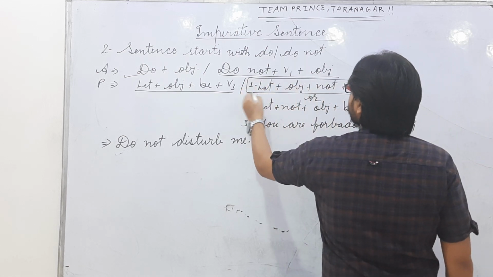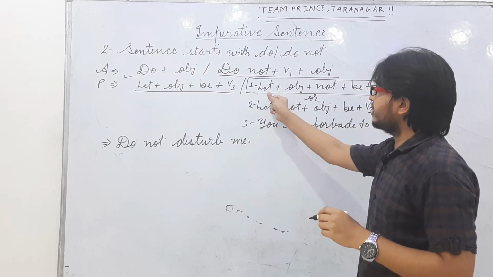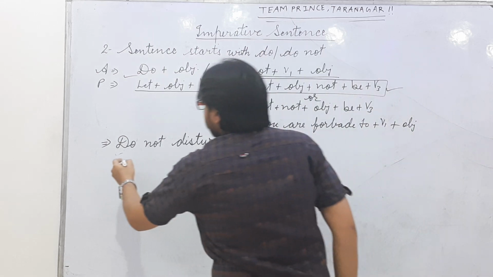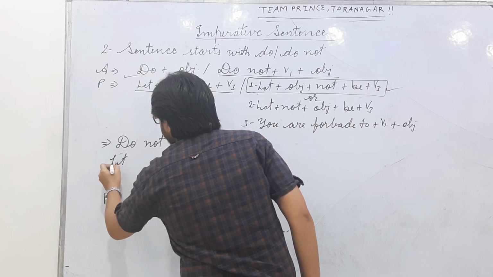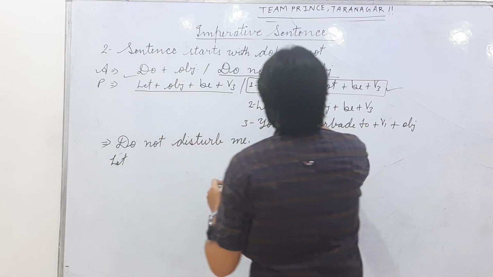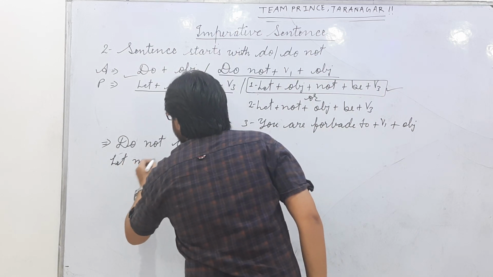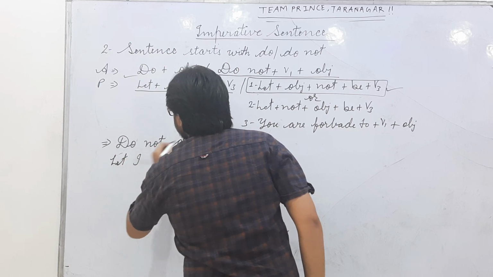You can see the sentence starts with let in passive voice. Let plus object. Let me, yeah, let I.